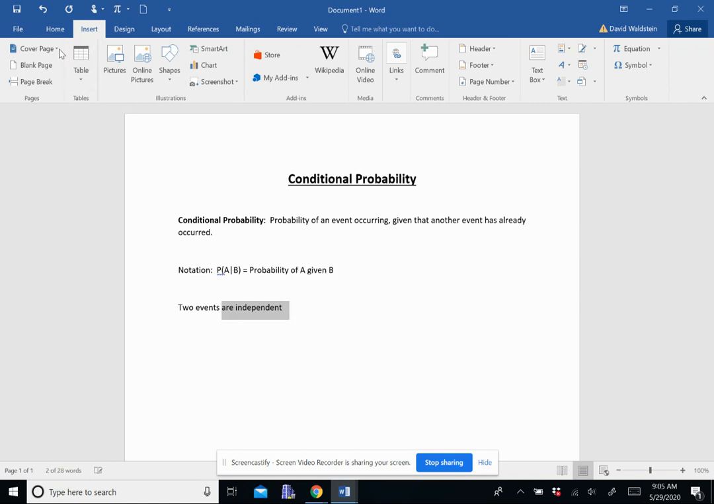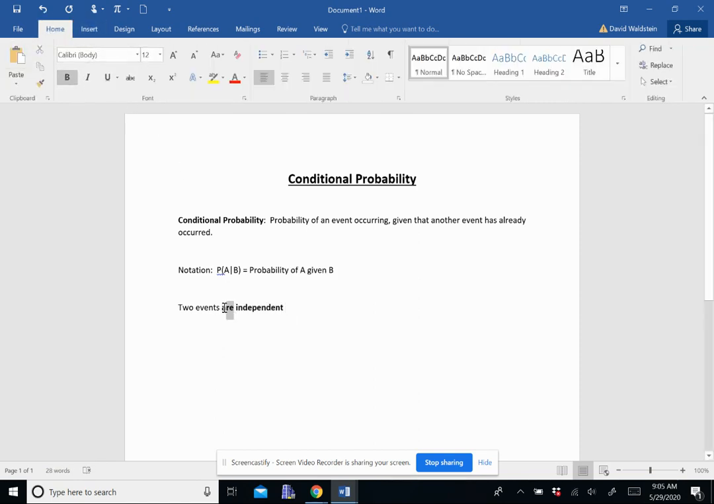Two events are independent if the occurrence of one of the events does not affect the probability of the other one occurring.